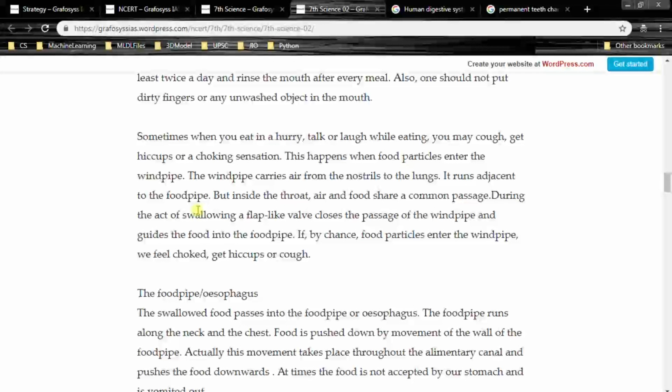Within throat, air and food share a common passage. During the act of swallowing, a flip-like valve closes the passage of the windpipe and guides the food into the food pipe. If by chance food particles enter the windpipe, we feel choked, get hiccups or cough, right?